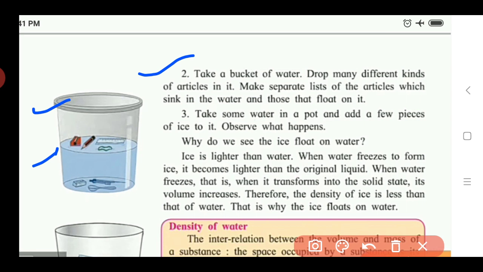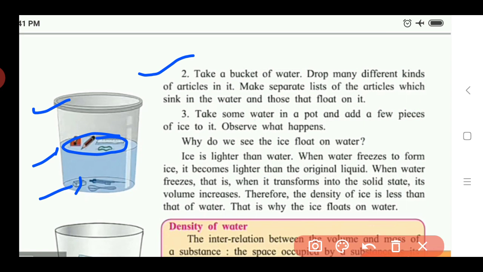We drop these substances into the bucket, then what will happen to them? Some of these substances sink into the water. Sink means they go deep inside the water, and some substances float on the water. So list the articles that sink and those that float.